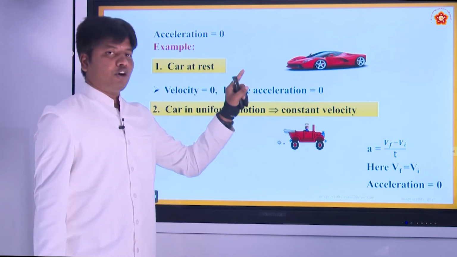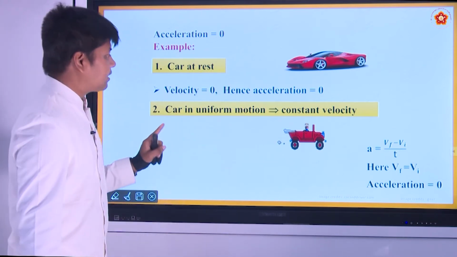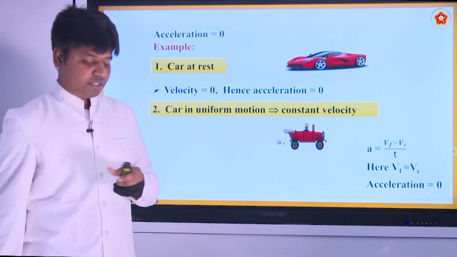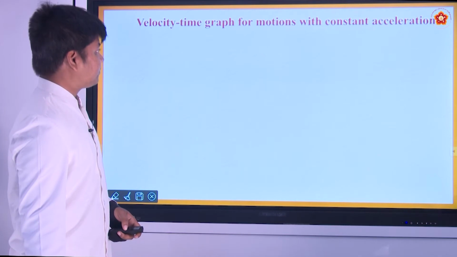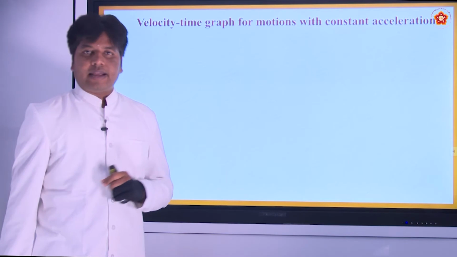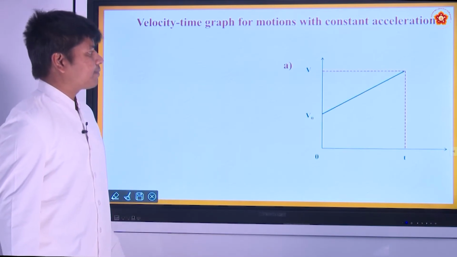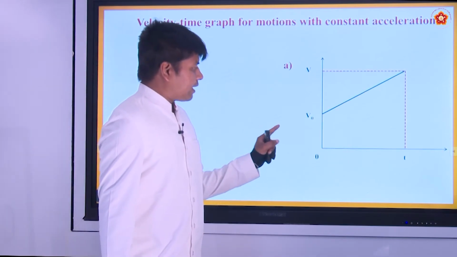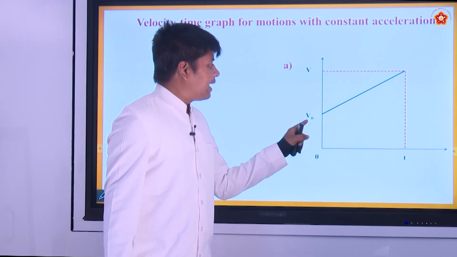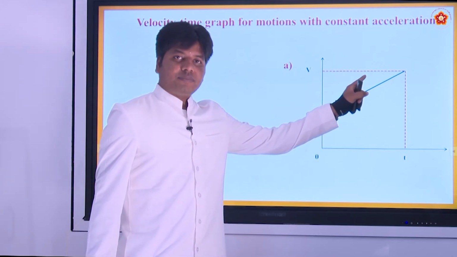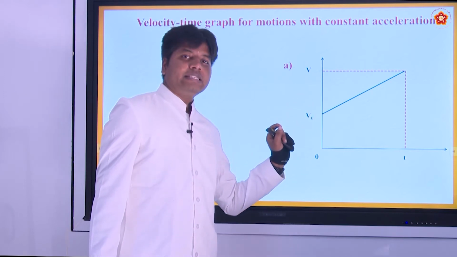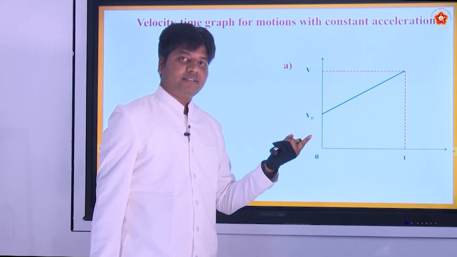One case is where the object is at rest. In the second case, the object is moving, but it is moving with uniform velocity, constant velocity. All right. So let us see the velocity time graphs for motions with constant acceleration. So let us see the graph. Here you can see the graph where the velocity is starting with some initial velocity and it is gaining some velocity, right? It is gaining some velocity, that means it is having the positive acceleration, right?